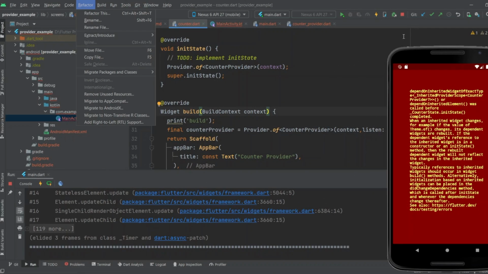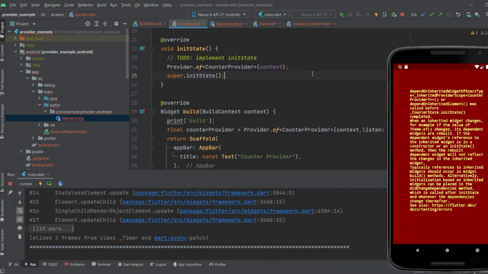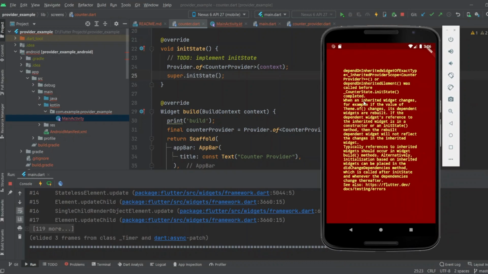Hi guys, if you are using Provider for state management and you face this long error that depends on inheritance widget of exact type InheritedProvider scope, this is because the provider is called before the widget build is called.